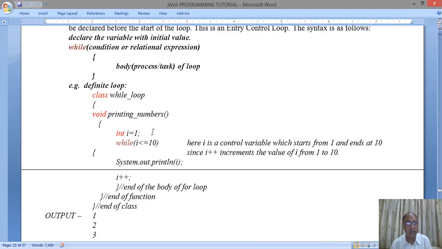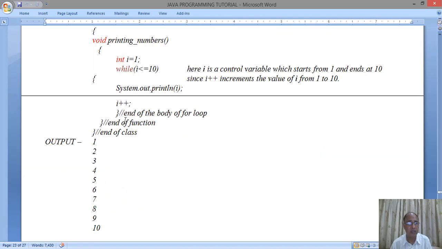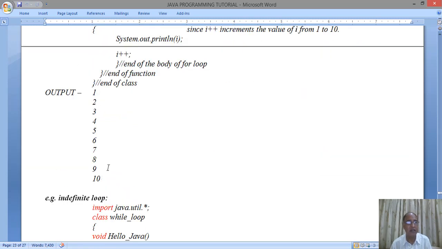So you see here all the three properties of the loop are taken care of: the initialization in the first case, then the condition expression over here, till which value you want to continue, and this is i++, which is called incrementation of the numbers one by one. So this is how we are printing the numbers in a while loop from 1 to 10. This loop will perform in the same way as the for loop and will give you the output in the same way: 1, 2, 3, 4, 5, 6, 7, 8, 9, 10.